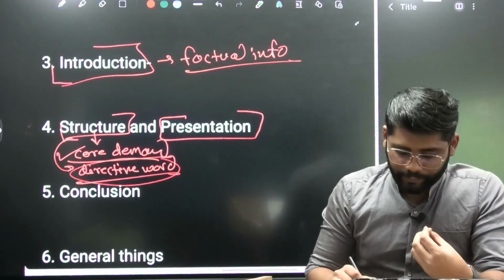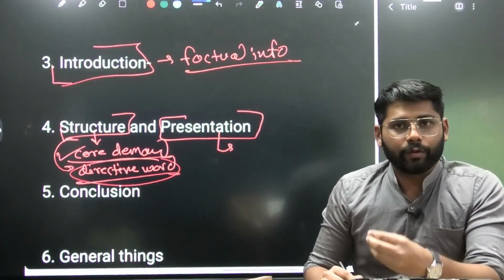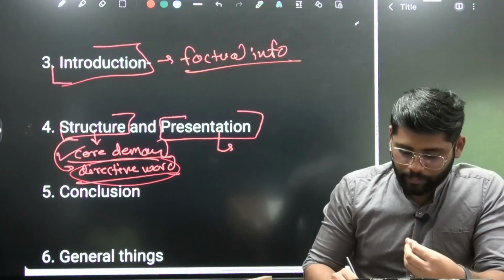The next part is the presentation. Again, yesterday we discussed that when it comes to presentation, there are two types of presentation. First is the aesthetic part.